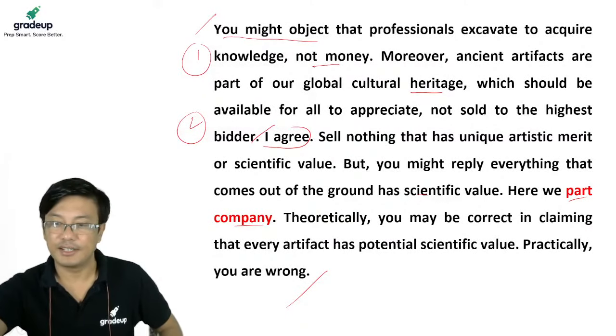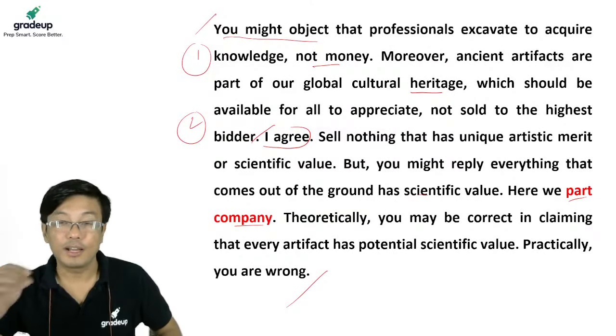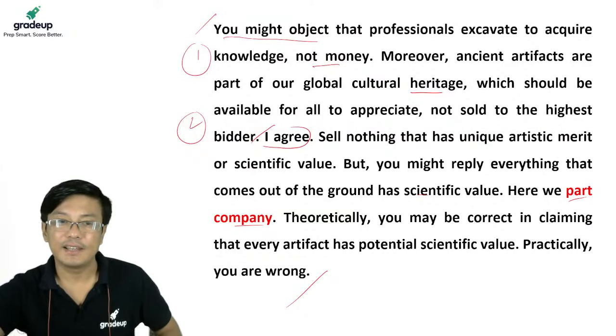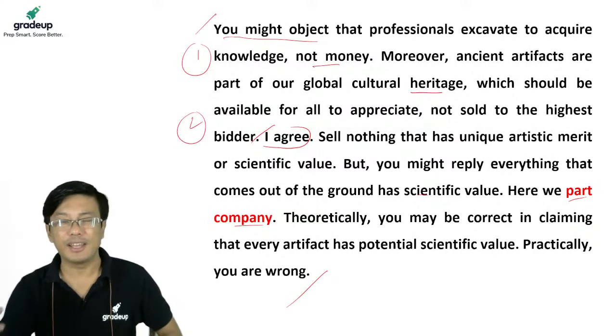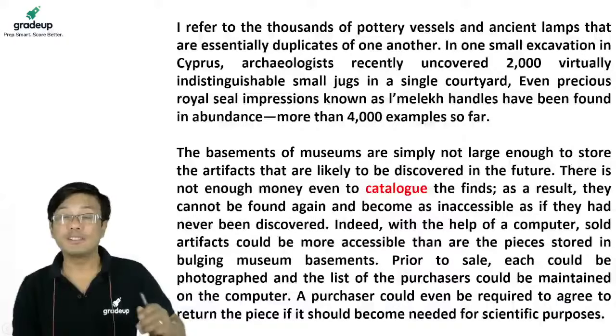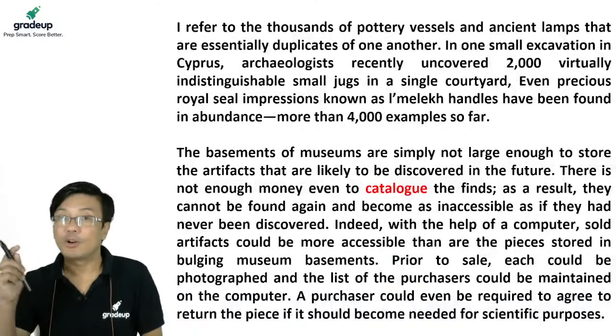Let's see. Everybody has read it, I hope. Everybody understood? Right. So selling would be wrong, and he anticipates the objections also. He says that you might say that everything that comes out of the ground, any old thing, is scientific, so we should not sell it. Now he's saying you are wrong.